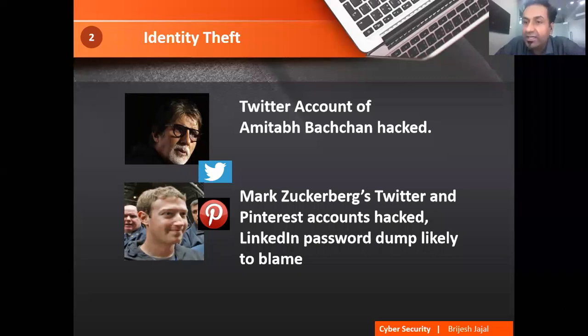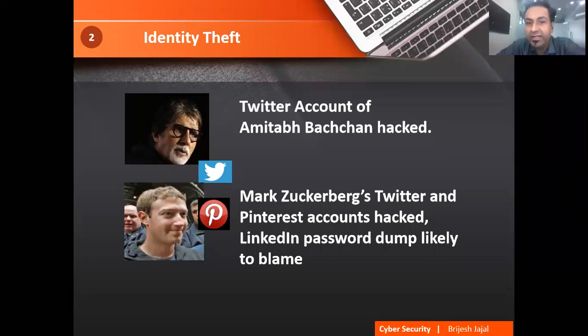Even his LinkedIn account was hacked one day. Maybe you are aware of the news that he put a sticker on his laptop because he does not want anyone to access it from outside. It's not physical, but through software also people can get in. So he did not want that.